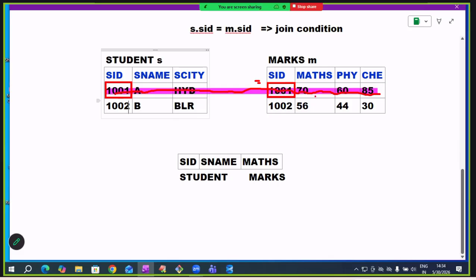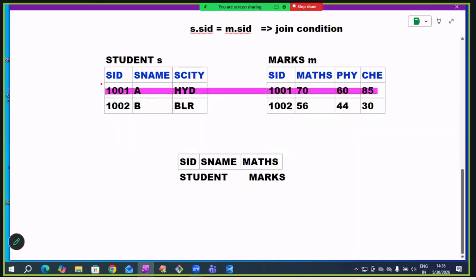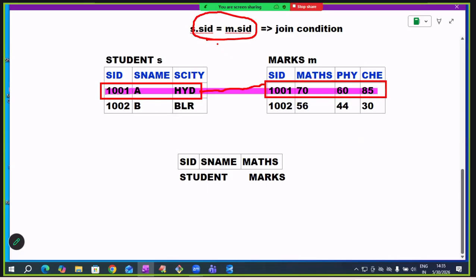If we join like this, I can access maths marks, physics marks, chemistry marks. I can access second table data. To access second table data, I am performing this join operation. This is called the join operation, sir. One table row is joined with another table row based on this join condition.